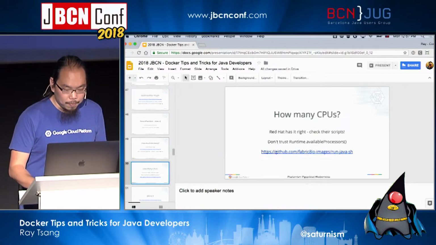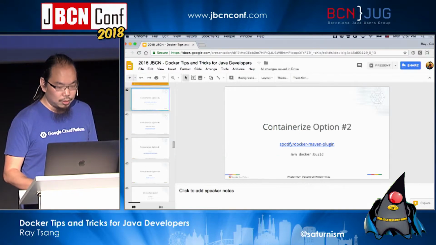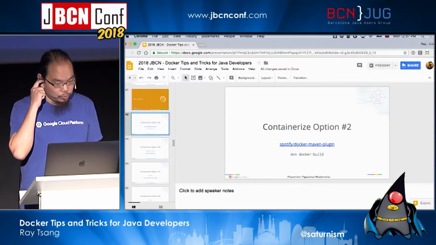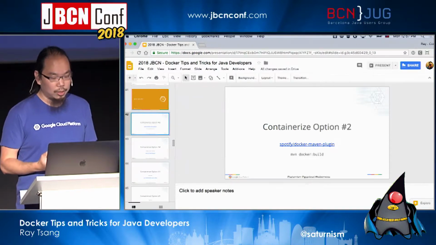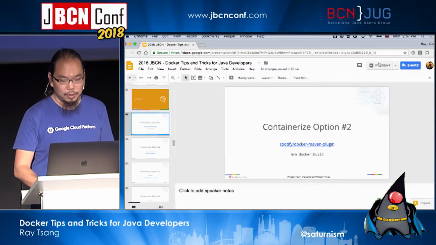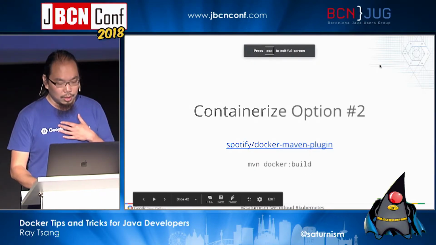Now, if you're building from a Maven or Gradle build system, there are a couple of container builders that you can use to make this process a little bit easier, so you don't have to write Docker run commands or build commands yourself.